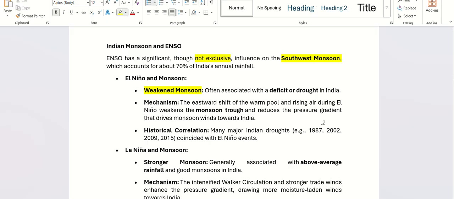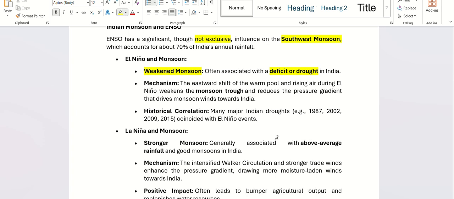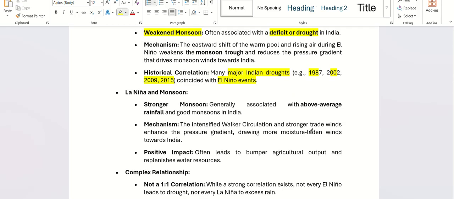If it's very high El Nino, then of course we will have a deficit or drought in India, particularly in the northwest and southwest part of the country. We might face a drought-like situation. Many major Indian droughts like 1987, 2002, 2009, 2015 coincided with El Nino events.